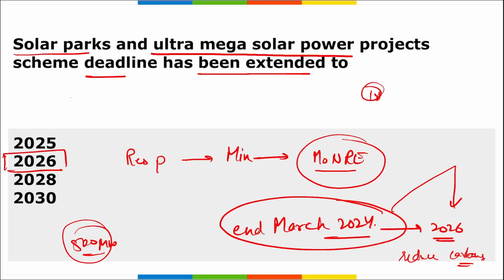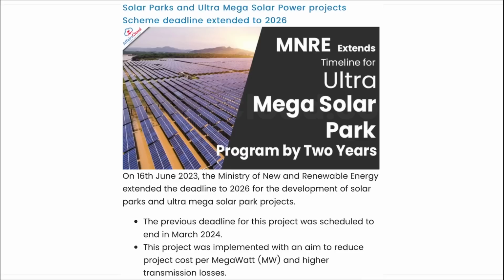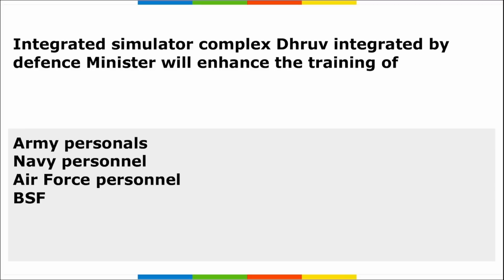Which is the state that is performing best in terms of solar energy? It is Rajasthan. And Rajasthan also became the first state to achieve 10 gigawatts of solar energy capacity. Next thing, Rajasthan is also the top performer in wind energy production. Correct? Next. Here you can see the solar parks and ultra mega solar power project scheme extended to 2026 by the Ministry of New and Renewable Energy.